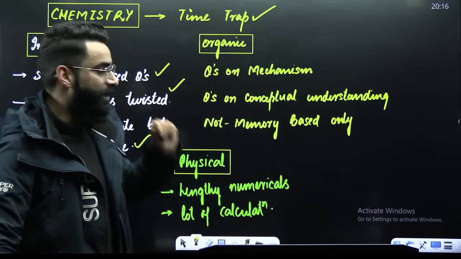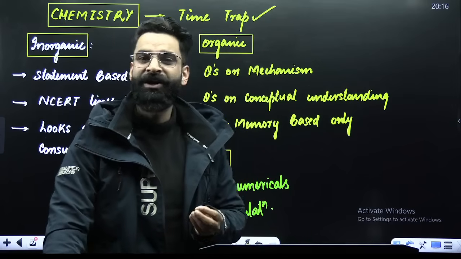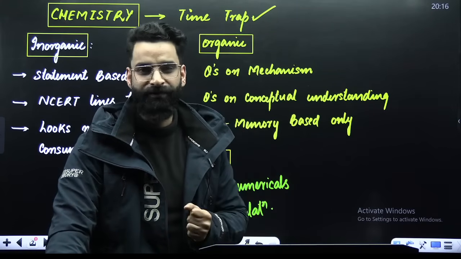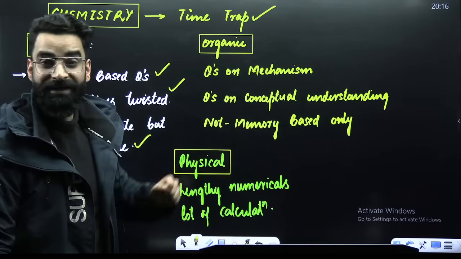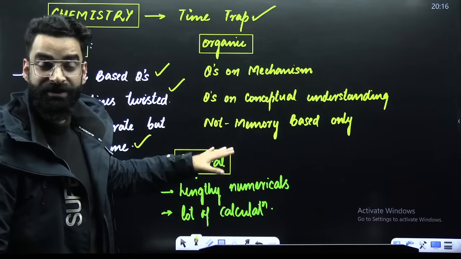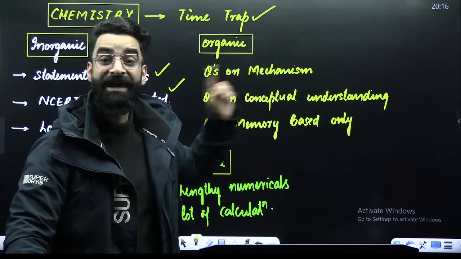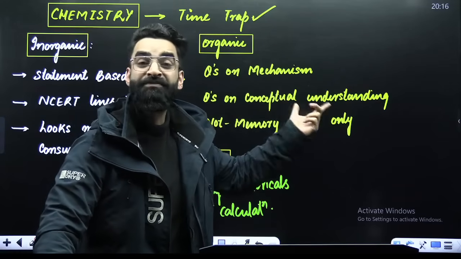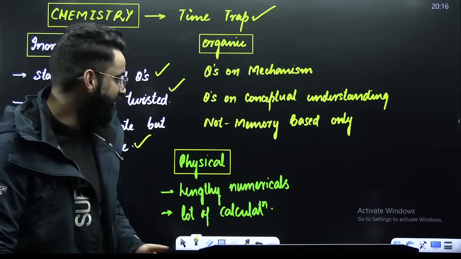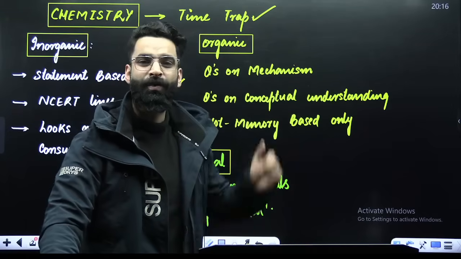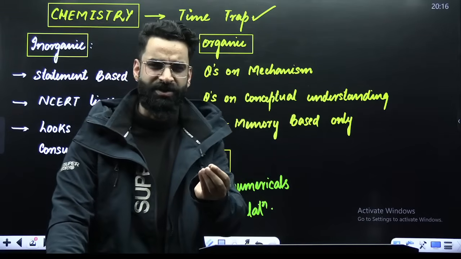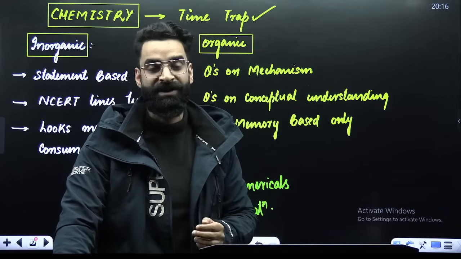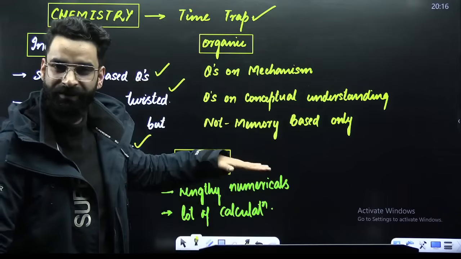When it comes to organic chemistry, till now we used to have only one thing in mind, that if we remember the reactions, we can solve the questions of organic. But my dear students, this time in the JEE examination, questions were asked mainly from the mechanism part. Questions were asked about the conceptual understanding of organic chemistry, and not memory-based questions only. There were few memory-based questions. Till now, there used to be a lot of memory-based questions in organic chemistry. But this year, they have changed the pattern completely in organic.